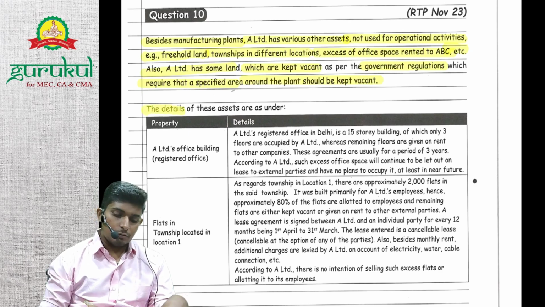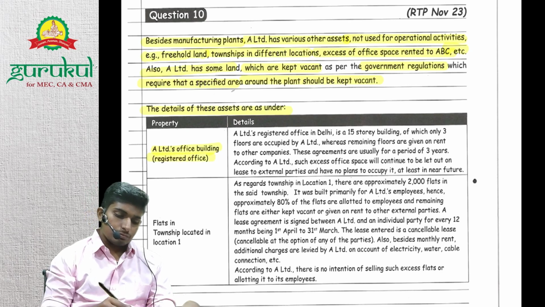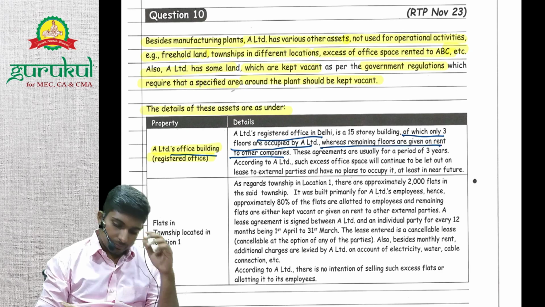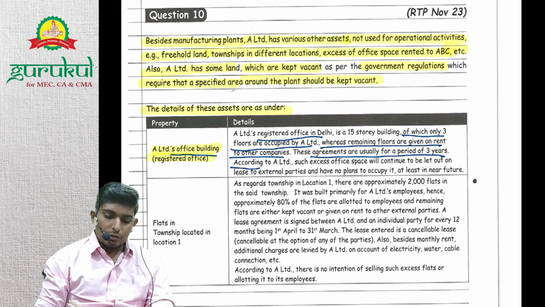Okay, so details of assets. A Limited's office building. Whether it's PP or investment property, they have given that it's an office building. A Limited's registered office in Delhi, of which only 3 floors are occupied by A Limited, whereas the remaining floors are given on rent to other companies. These agreements are usually for a period of 3 years. According to A Limited, such excess office space will continue to be let out on lease to external parties and they have no plans to occupy it in at least the near future.